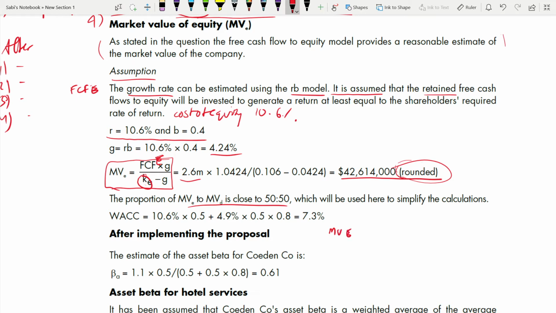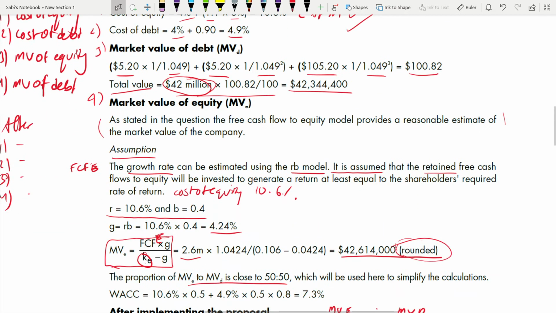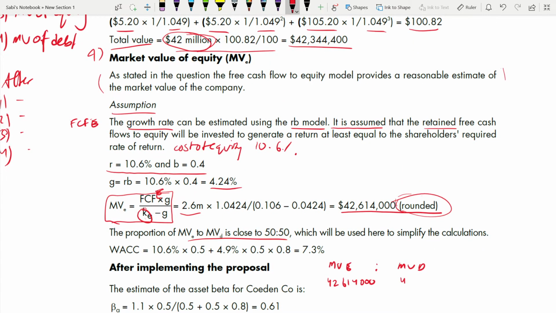Market value of equity, market value of debt. What is the market value of equity? 42,614,000 here, going up. Market value of equity. Okay. 42,344,400. If you see, it is very close to each other. It's almost very similar. That's why they are saying the proportion of this is close to 50-50. It is not exactly 50-50. Okay. But it is close to 50-50 if you see the amount.